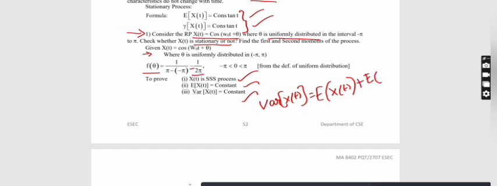So to prove stationary, which means x of t is SSS process, mean value should equal constant and variance value should equal constant. We know the formula for variance of x of t is nothing but E of x square minus E of x of t the whole square. So this is the formula for variance.